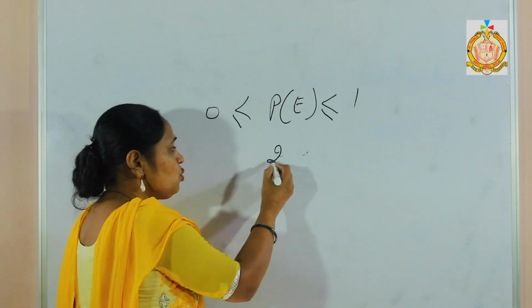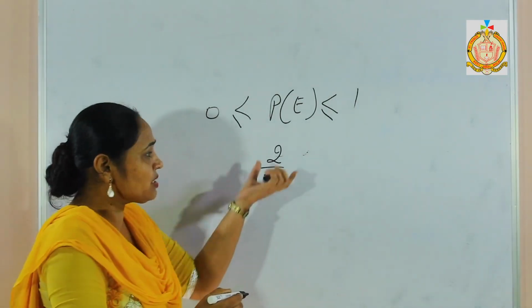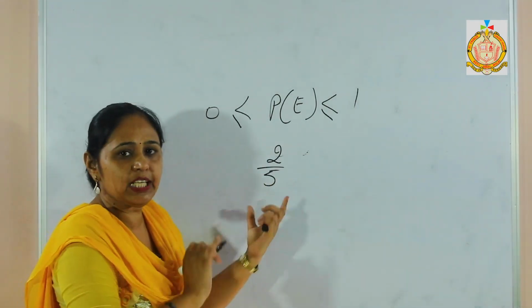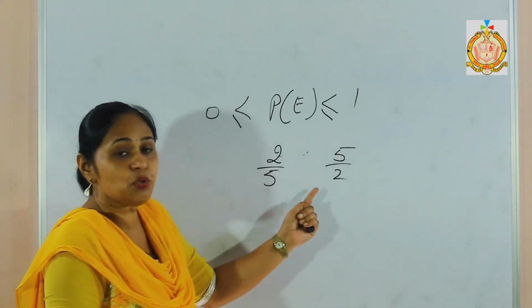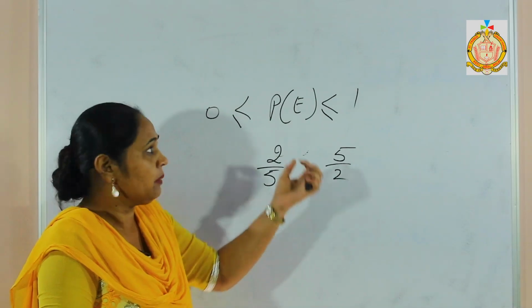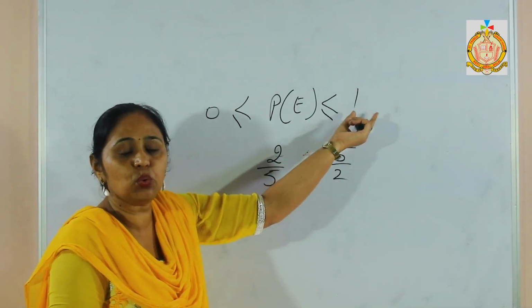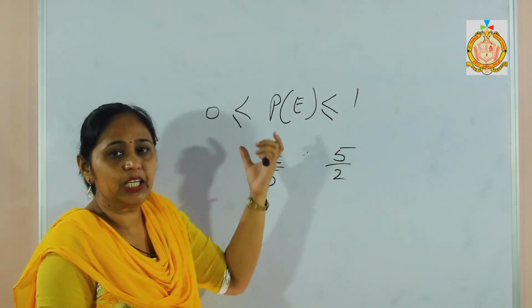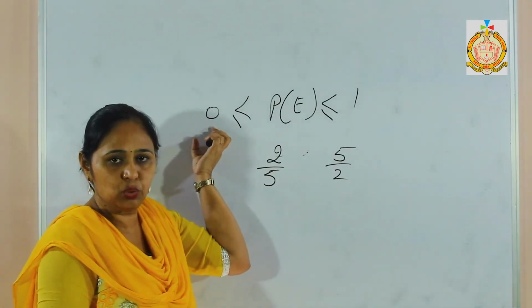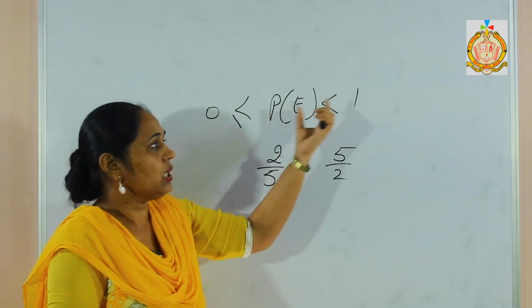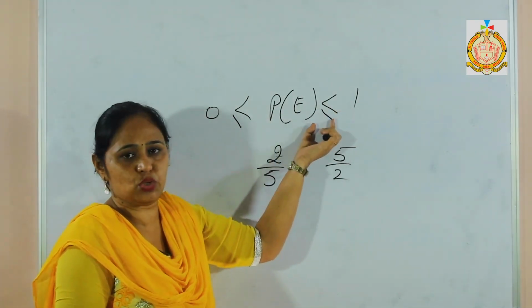If I take 2 upon 5, it becomes 0.4. It means this probability is possible. If I take 5 upon 2, now it becomes 2.5. That is not possible because I know it will be less than or equal to 1. Probability always lies between 0 and 1. It will be equal to 0 or greater than 0, less than 1 or equal to 1.